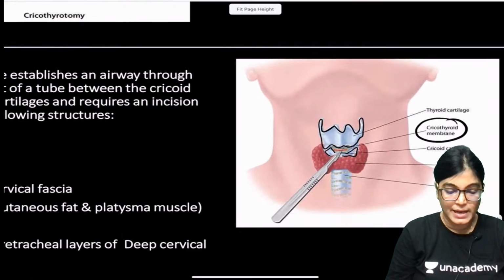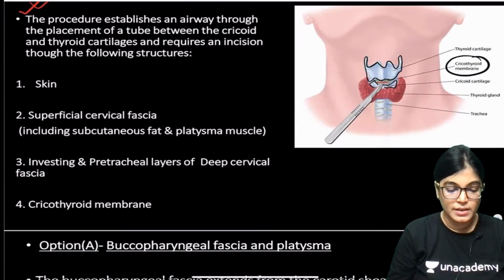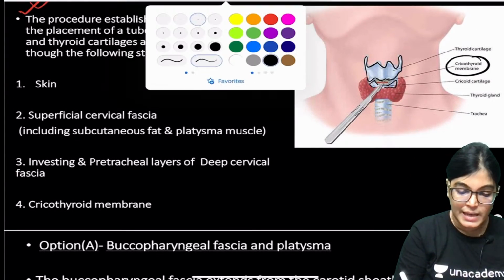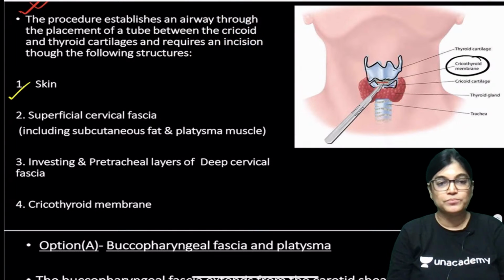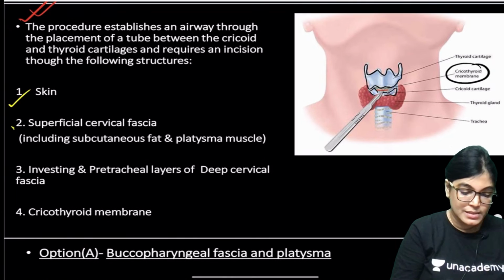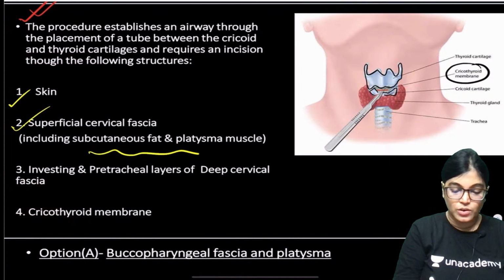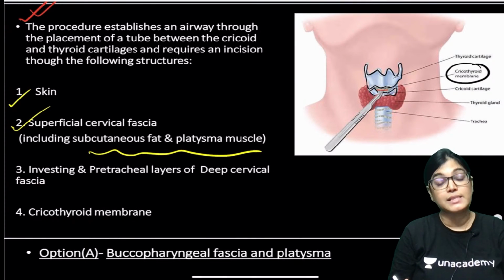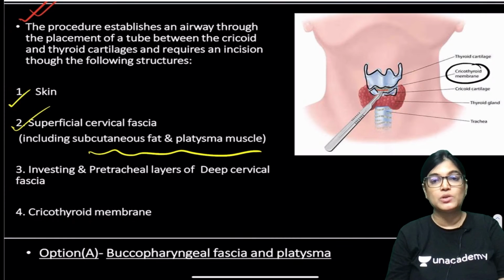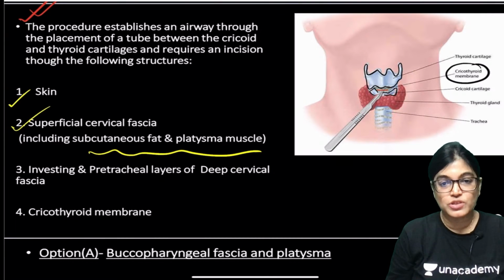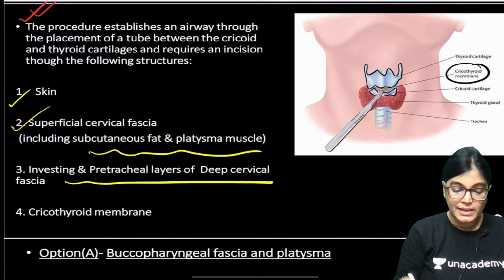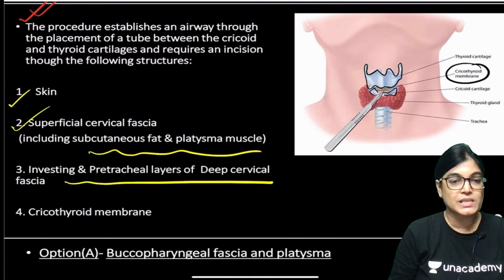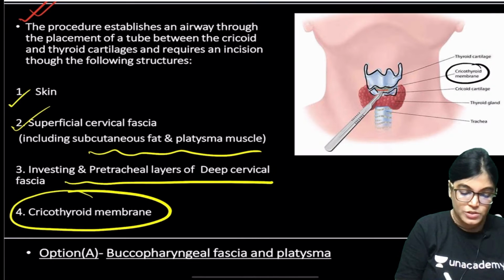Okay, now coming to the explanation once more. The structures being incised are, firstly, the skin; then the superficial cervical fascia, including the platysma muscle and the subcutaneous fat. The platysma is a muscle located in the superficial fascia, the panniculus carnosus. Then we approach the pretracheal layer and the investing layer of deep cervical fascia.